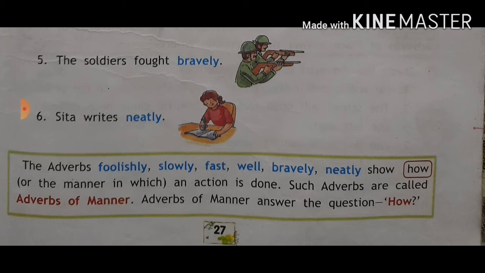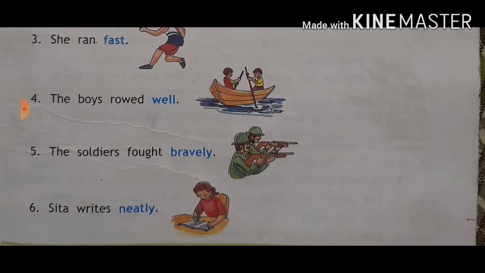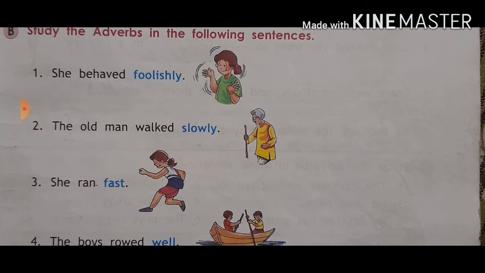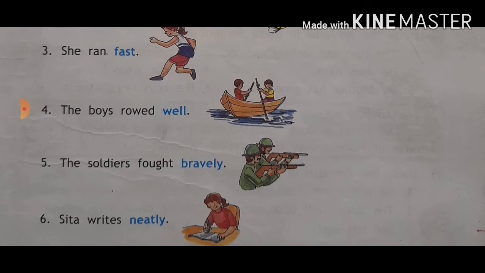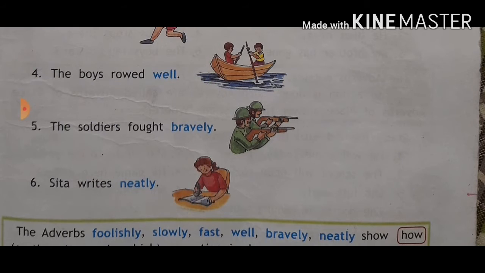Adverbs of manner answer the question how. Understood? Once again, these words: foolishly, slowly, fast, well, bravely, neatly, tell us how an action is done. So this is the adverb of manner, one kind of adverb.